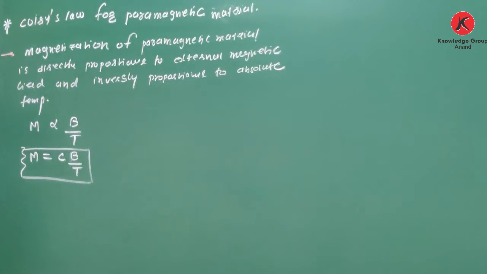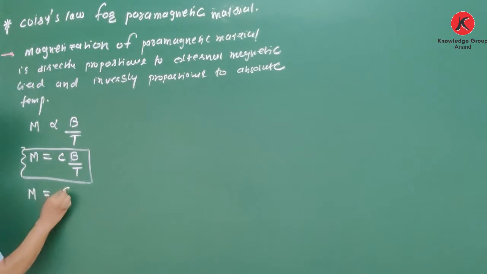So yes, it is the first equation that you have to remember. Magnetization M is equal to C B upon T. C is the Curie constant, B is the external magnetic field, T is temperature. Okay, now we will see different forms of this equation.